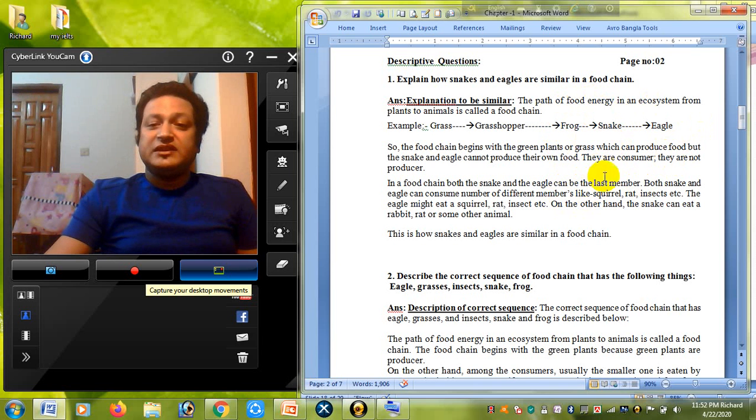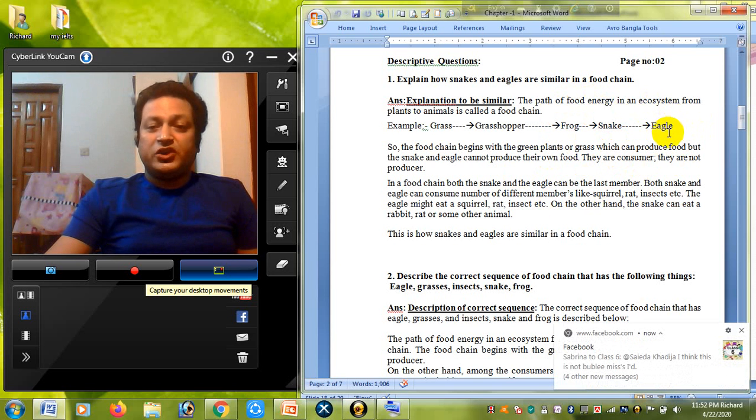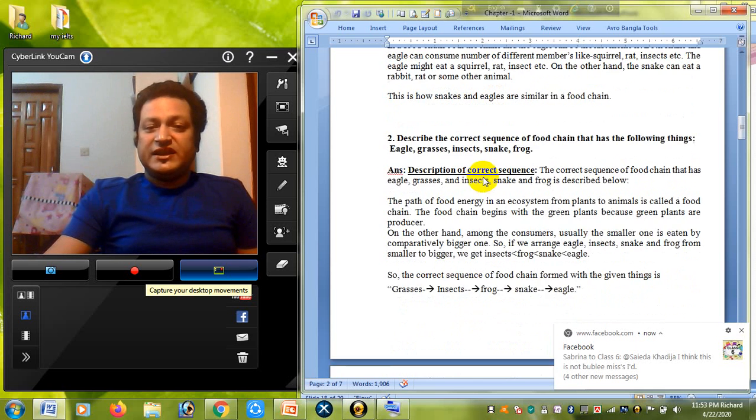You have to maintain these things, and after the death of third level consumers, their body goes into the soil, and with the help of decomposers like viruses and bacteria, their body is mixed with soil. Again this nutrient goes back to the grass, that means again back to the producer. So in this way the energy level can be continued. Okay, so see the next question.